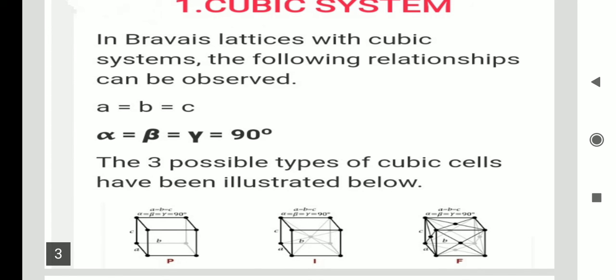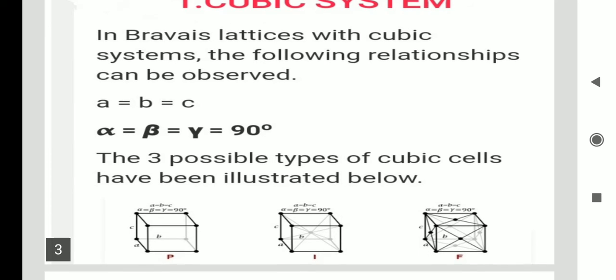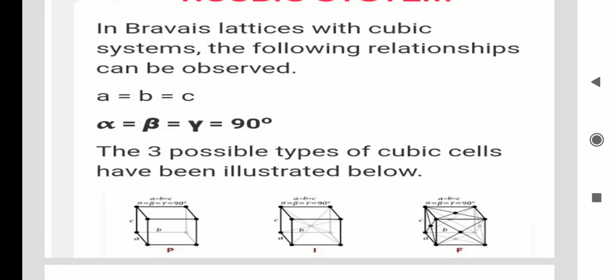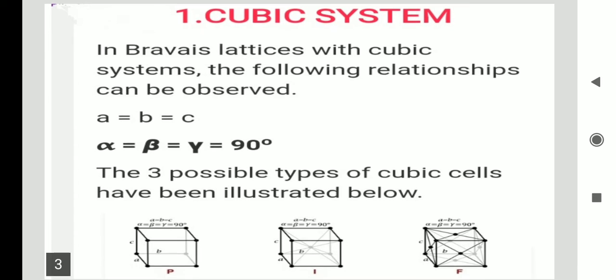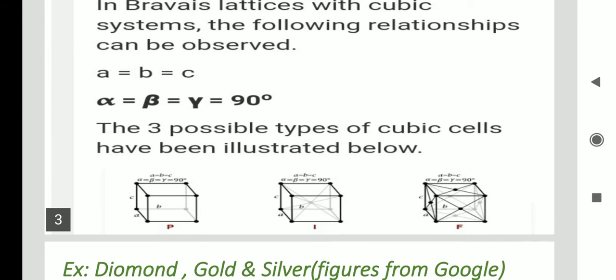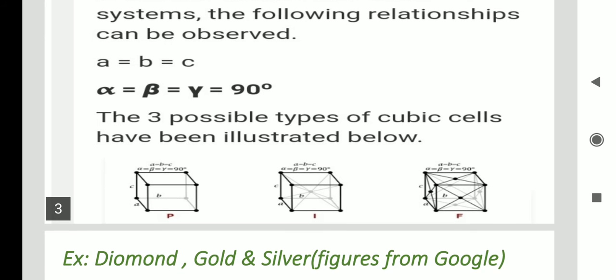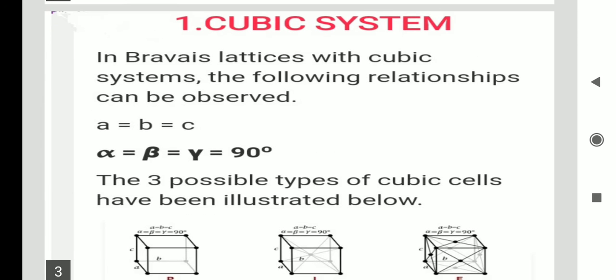So a equal to b, b equal to c; alpha equal to beta, beta equal to gamma, gamma equal to 90 degrees. These conditions must be satisfied to define a system as cubic. So these are the characteristics of the cubic system.